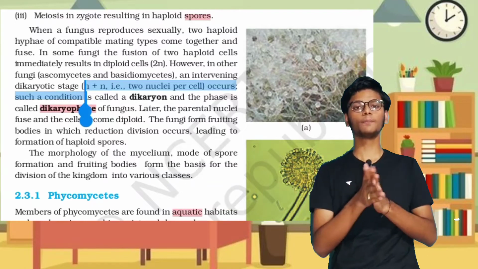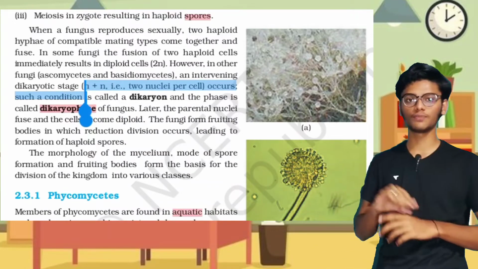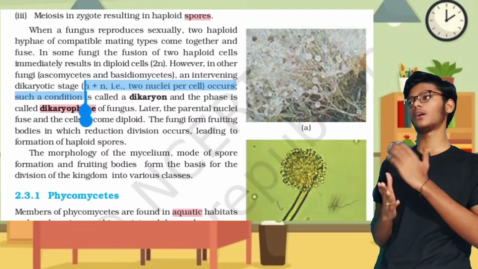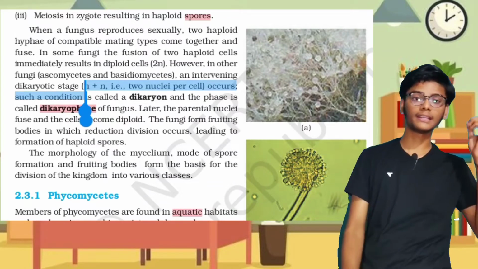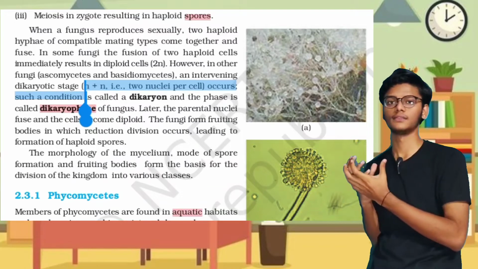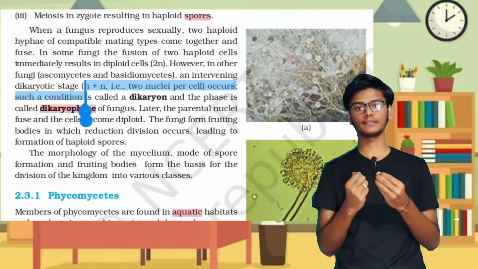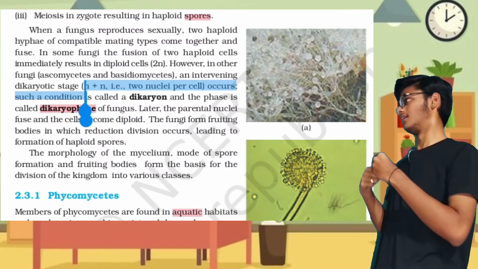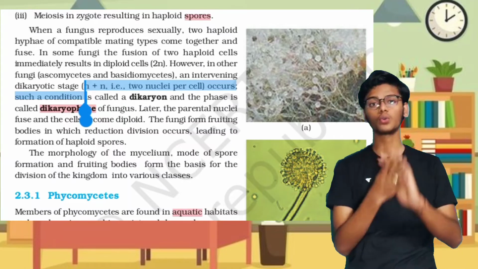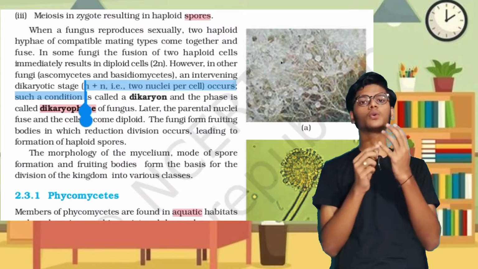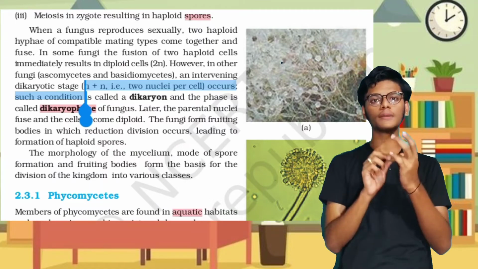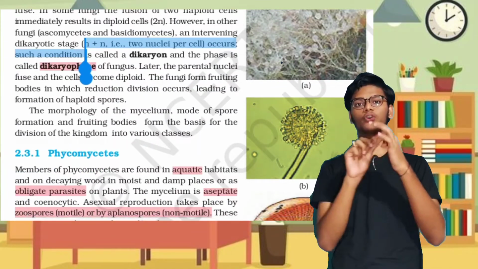So based on the morphology of mycelium, spore formation and some other bases, this fungi is divided majorly into 4 groups: Phycomycetes, Ascomycetes, Basidiomycetes and Deuteromycetes.